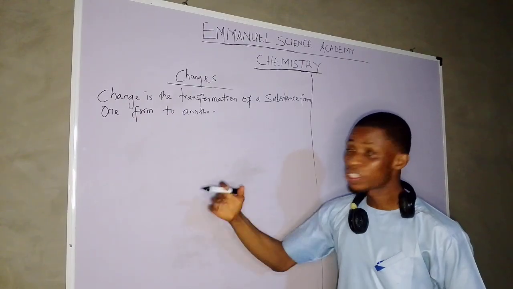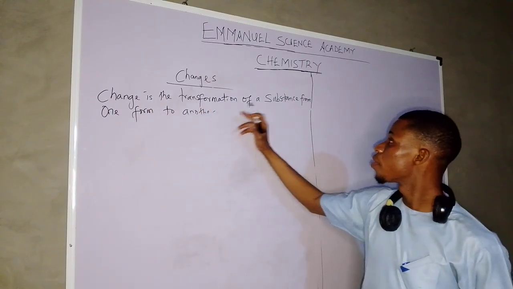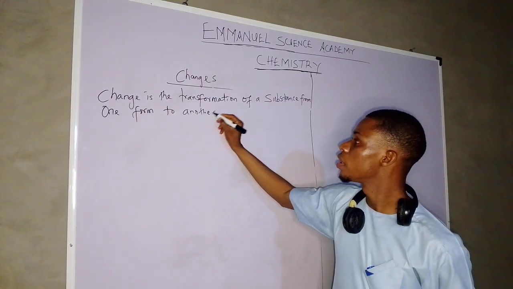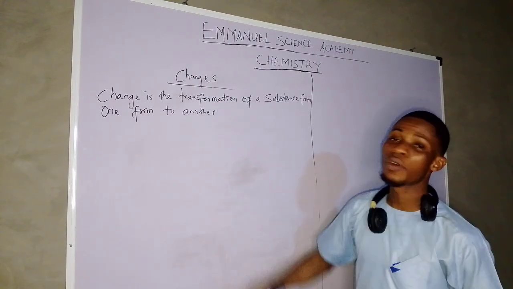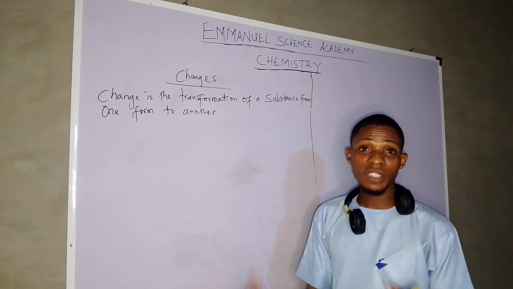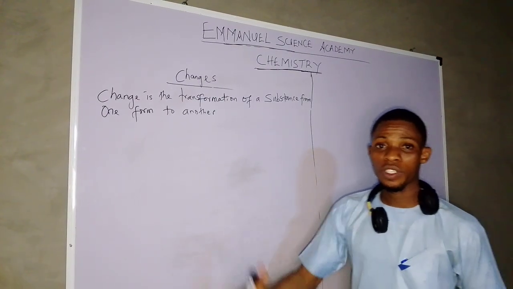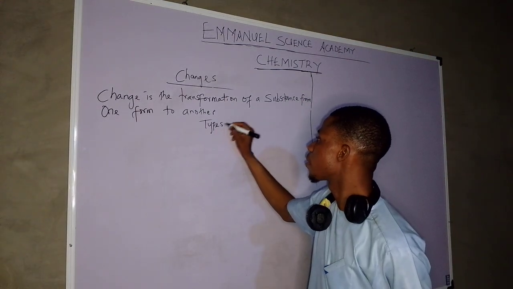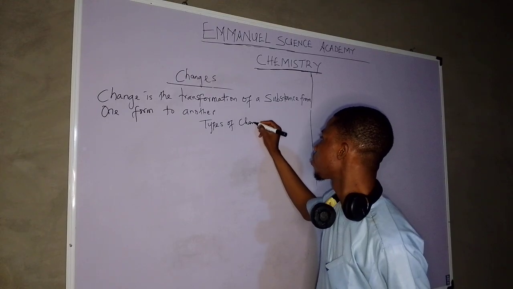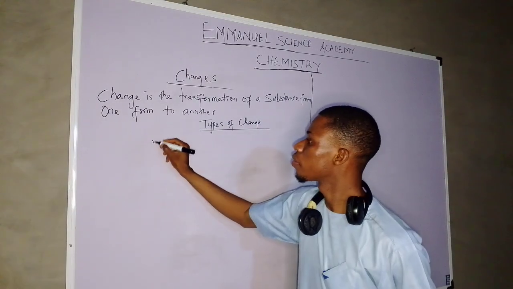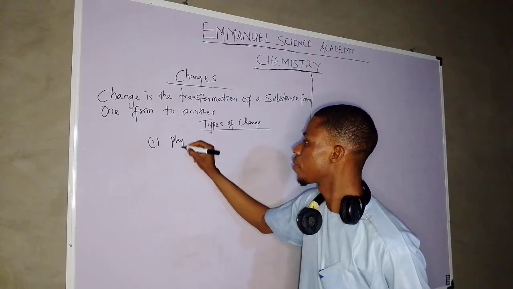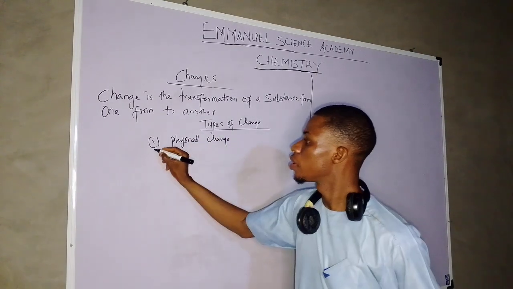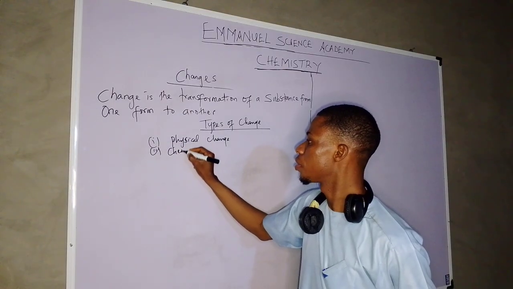So what do we have today? Change. What is change? Change is the transformation of a substance from one form to another. We have two types of change, which are physical change and chemical change. Number one, physical change, and chemical change.